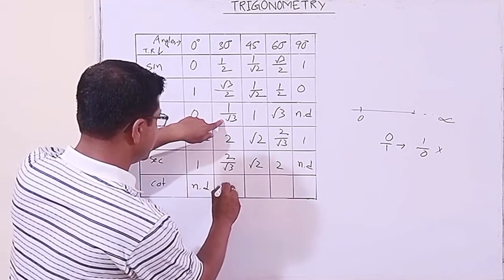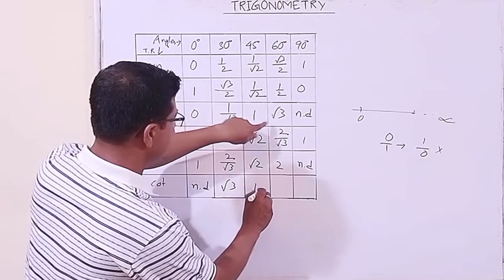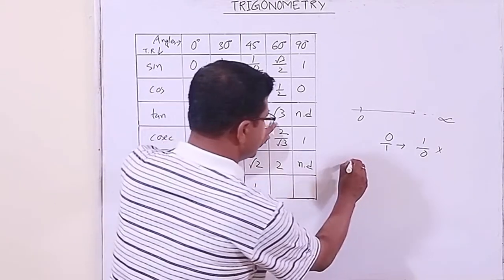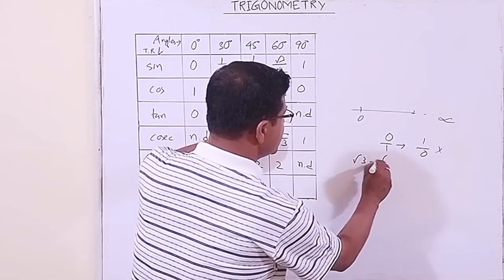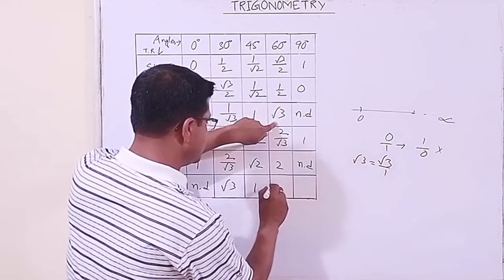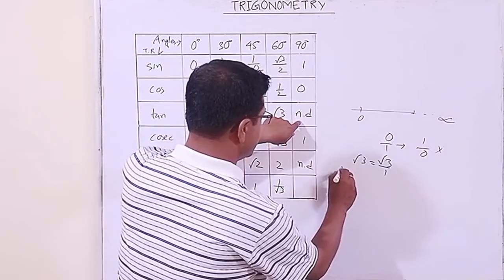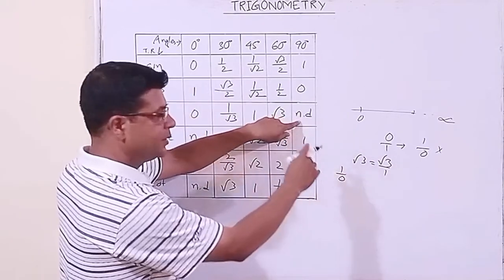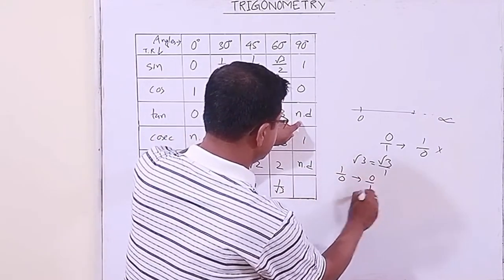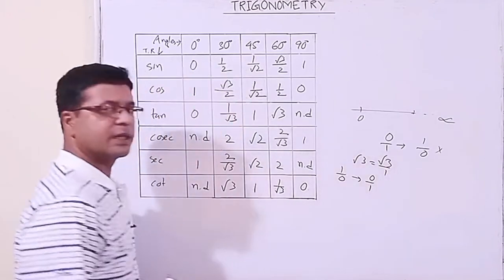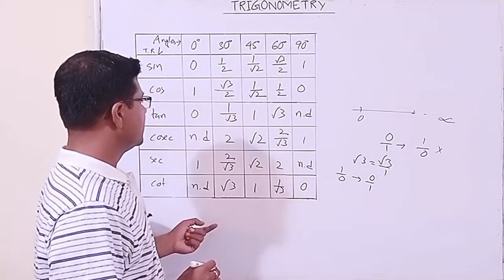Its reciprocal root 3, its reciprocal 1, its reciprocal, root 3 means root 3 by 1, so its reciprocal is 1 by root 3. This is 1 by 0, so its reciprocal is 0 by 1 means 0, correct. So in this way we can frame the table.